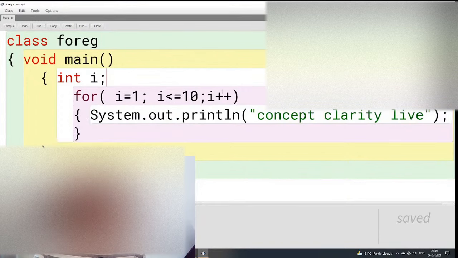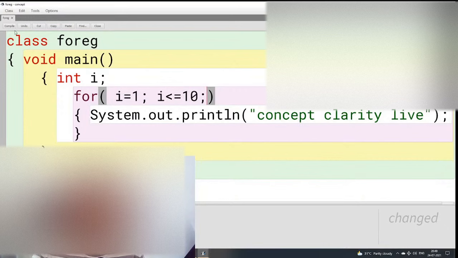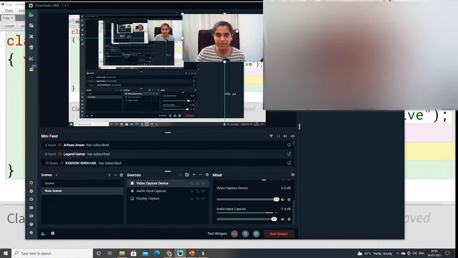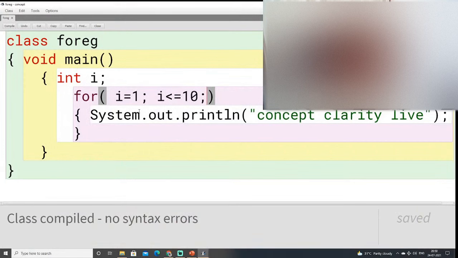Simple. Now if I remove the updation part, let's do more mischief. If I remove this also, what will happen? Let me bring my photo somewhere else. Now you can see, if I remove the updation part, I am able to create an infinite loop, because I am standing at one point only and I am not able to move. I won't be moving ahead. I will just be running on the spot, and it will create an infinite loop again.